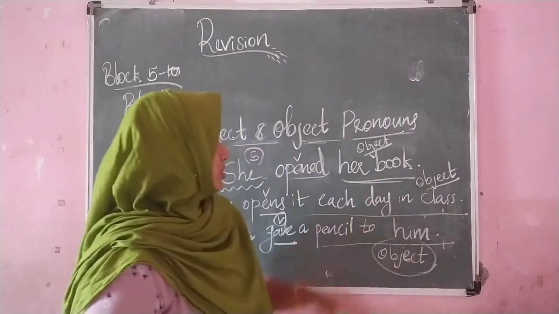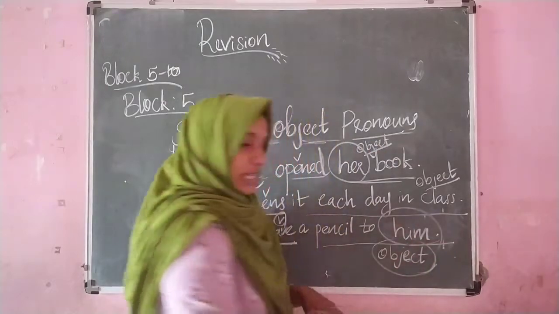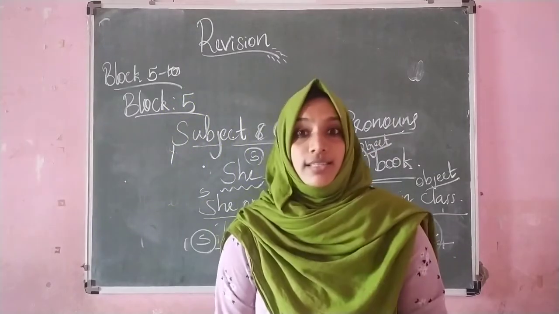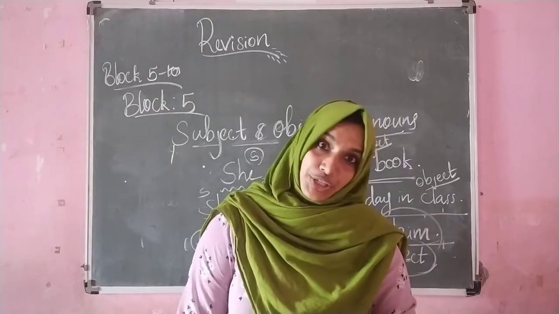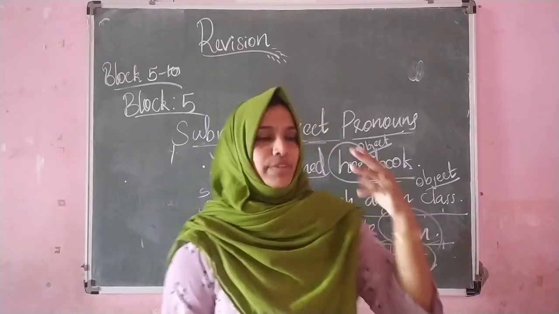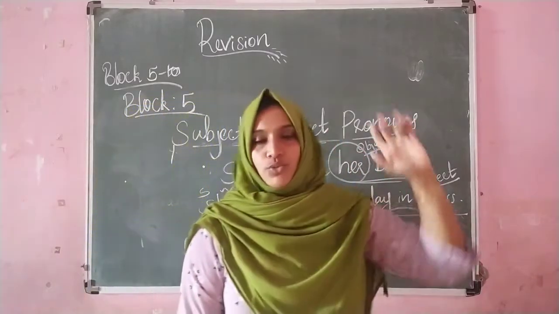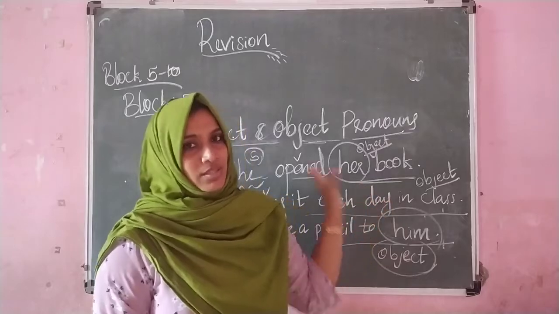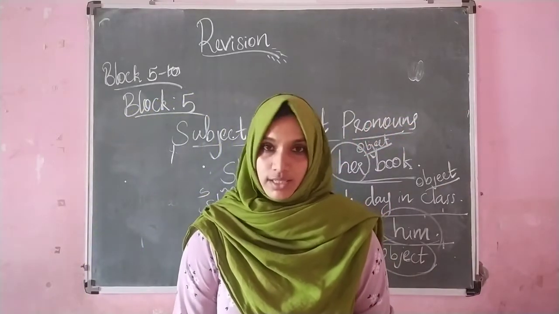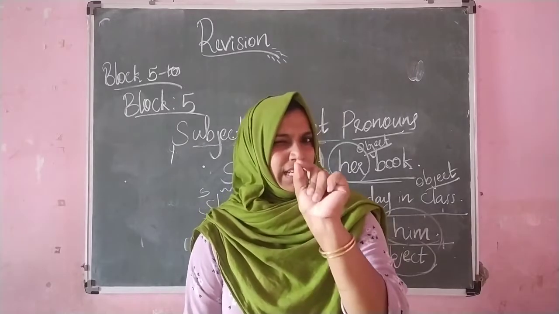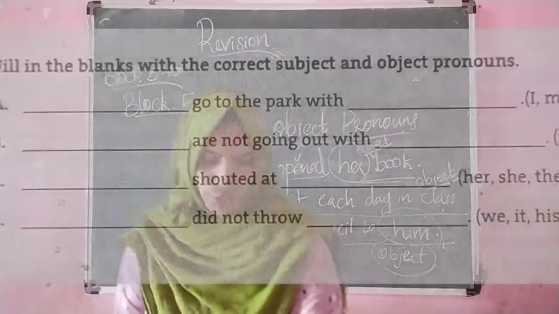There we can use the pronouns like her, him, them, us, or mine, me, it. These all we can use in this object part. Okay, so this is about the subject and object pronouns. I hope this part is clear to you. So now let's see one model question that is related to this topic. See the question.